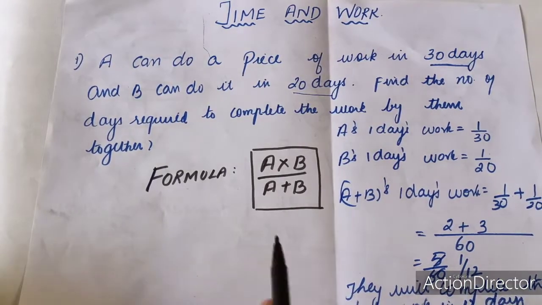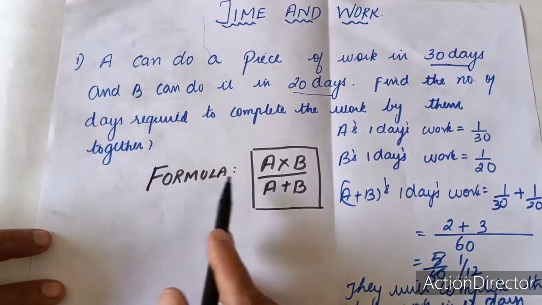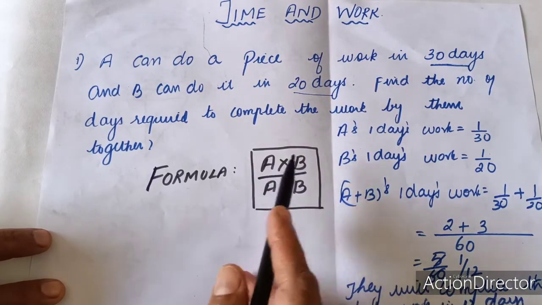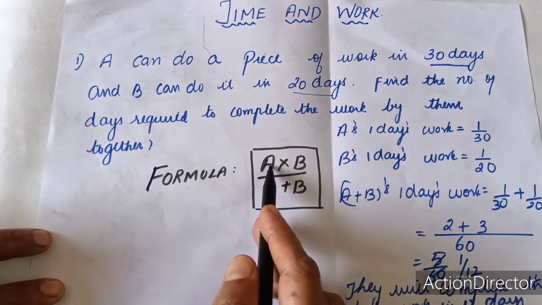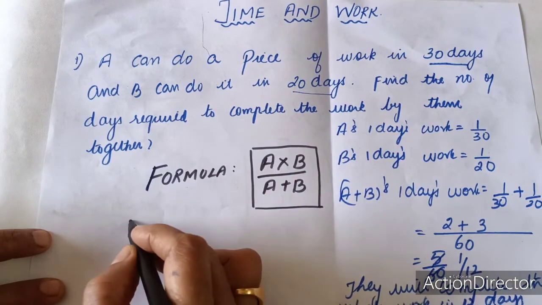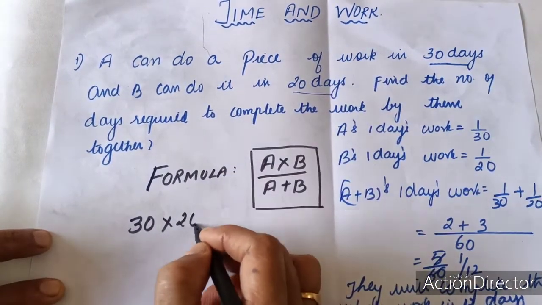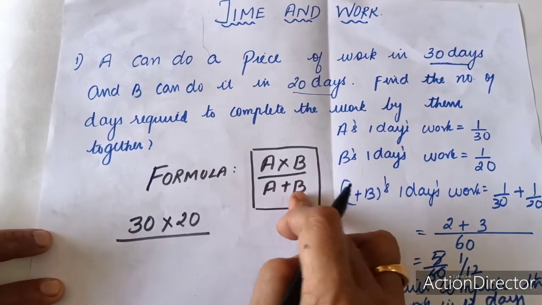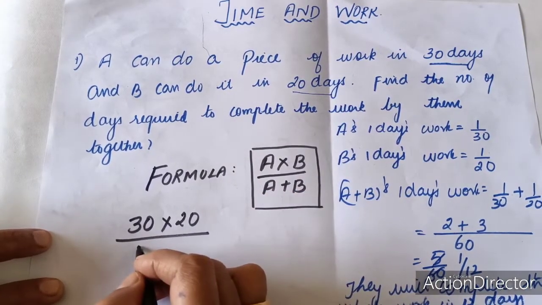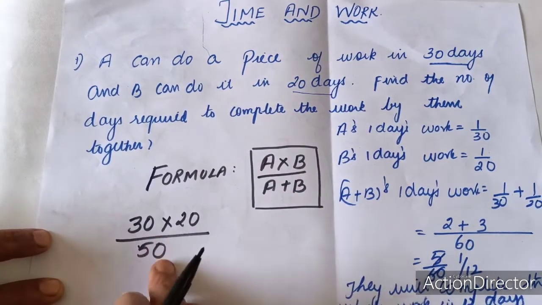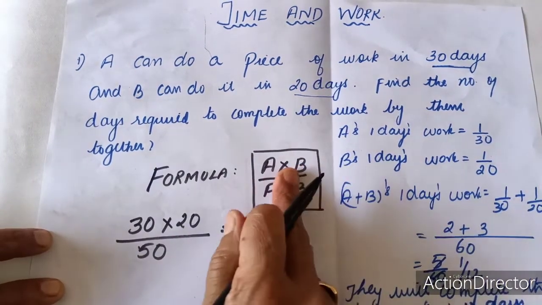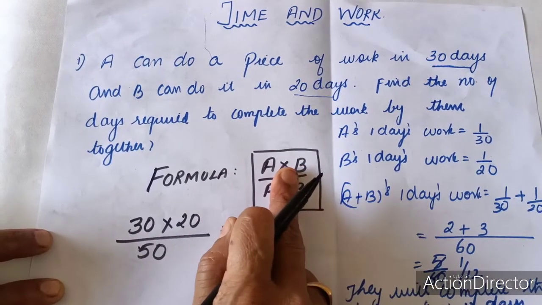The same question, if it is asked in the competitive method, you can use this formula: A into B upon A plus B. So what is A? A is taking 30 days to complete the work and B is taking 20 days to complete the work, upon A plus B, that is 30 plus 20, which is equal to 50. So if it is a competitive exam, using this formula, you can directly do it within your mind also.